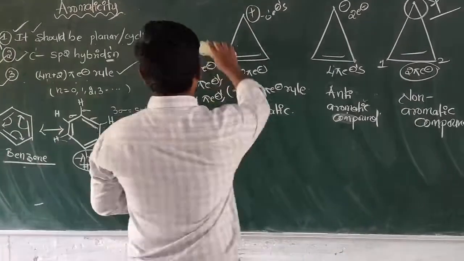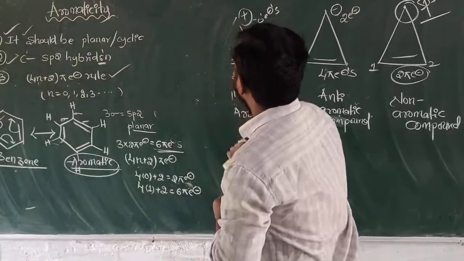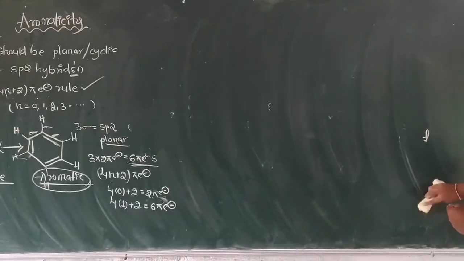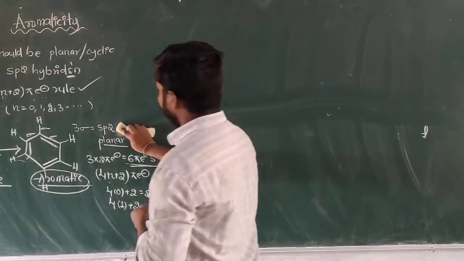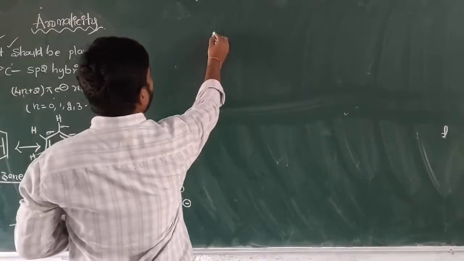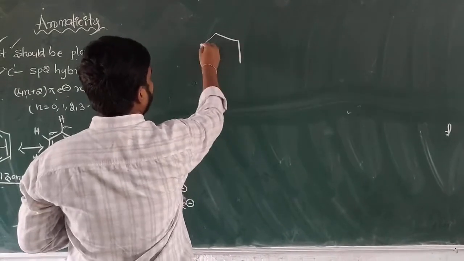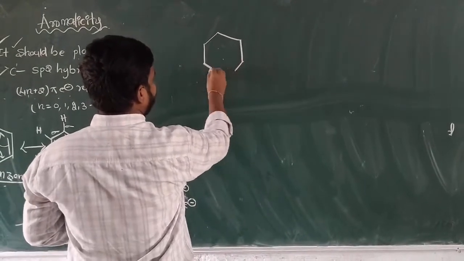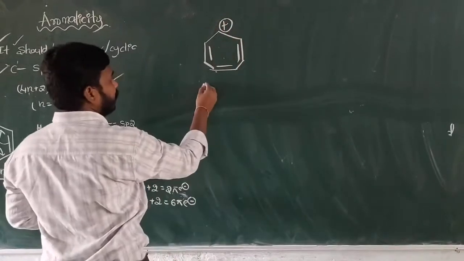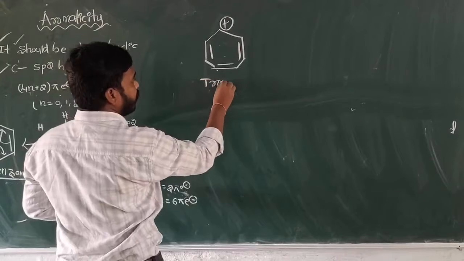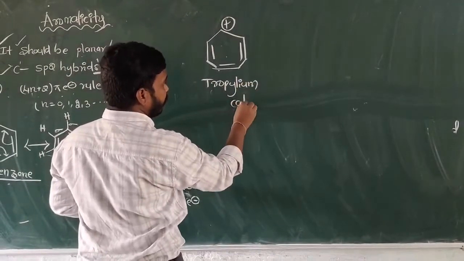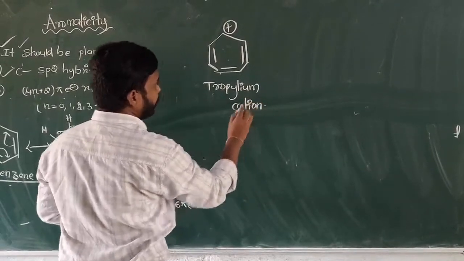And another very important example. What is that? It is called propylium cation.